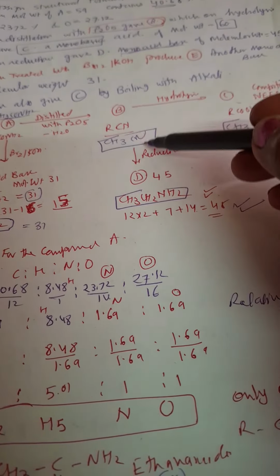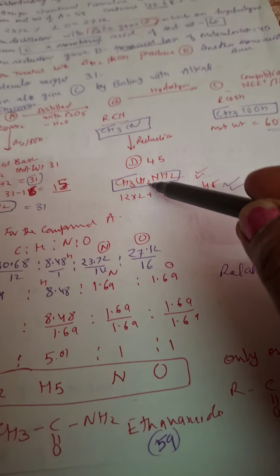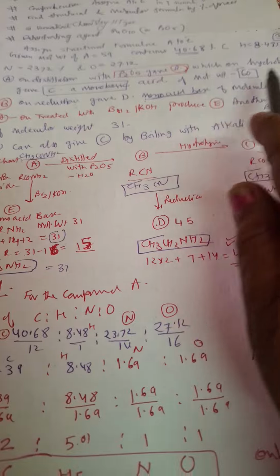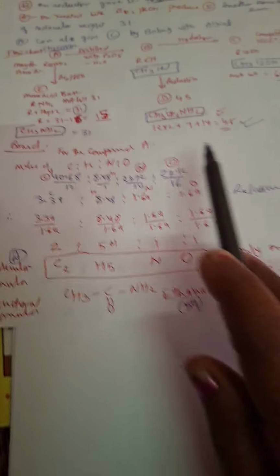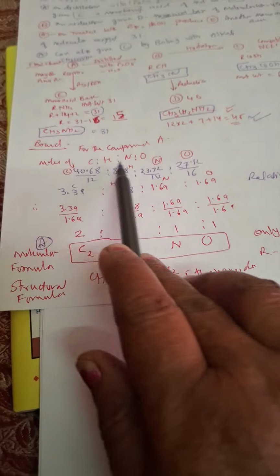And here reduction of this will give ethylamine, and we will find the molar mass is the same as it is given. And they have given mono acid base, so don't worry about it. We have done it correctly. Okay, so all of them are correct within 1 minute. And now we will go for percentage.